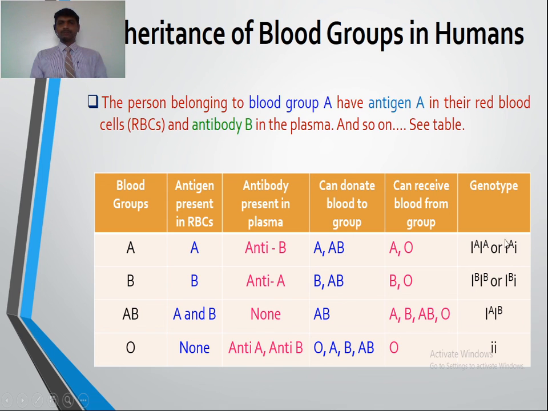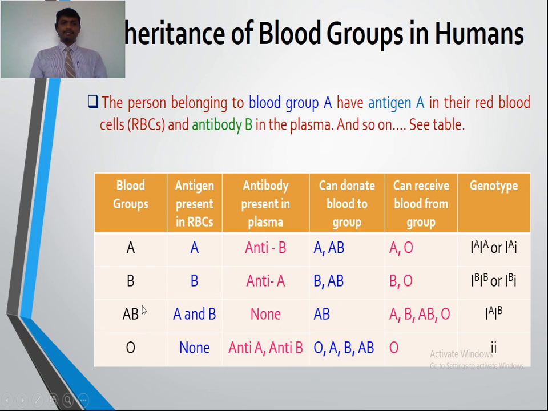So IA gets expressed in this type of genotype, capital IA small i. So the person having blood group A can produce the antigen A. Now for blood group type B, the possible genotype is capital IB capital IB, the homozygous condition, or the heterozygous condition, capital IB small i.